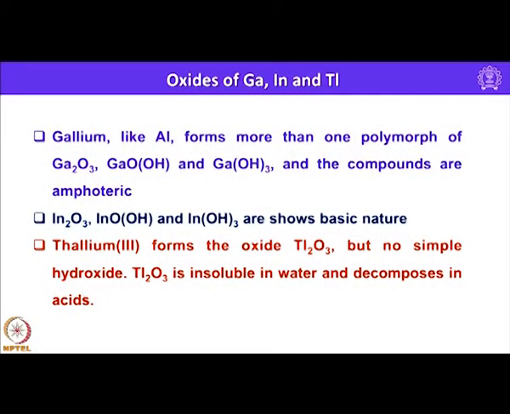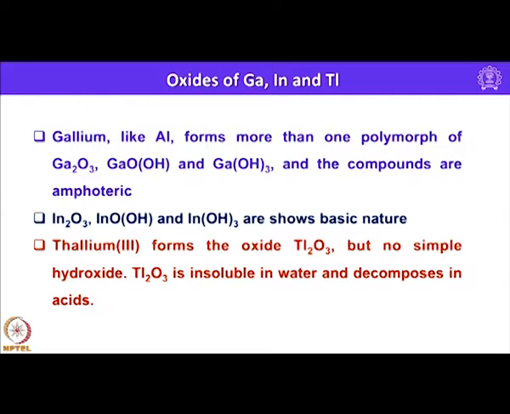Now, let us look into the oxides of gallium, indium and thallium. Gallium, like aluminum, forms more than one polymorph of oxides. For example, Ga2O3 is known, gallium oxyhydroxide is known and also gallium hydroxide, very similar to aluminum, and the compounds are again amphoteric, analogous to aluminum compounds. Indium oxide, indium oxyhydroxide and indium hydroxide are essentially basic in nature, and thallium 3 compounds.